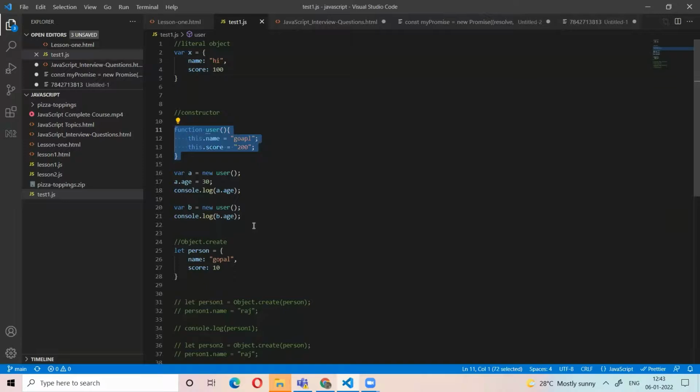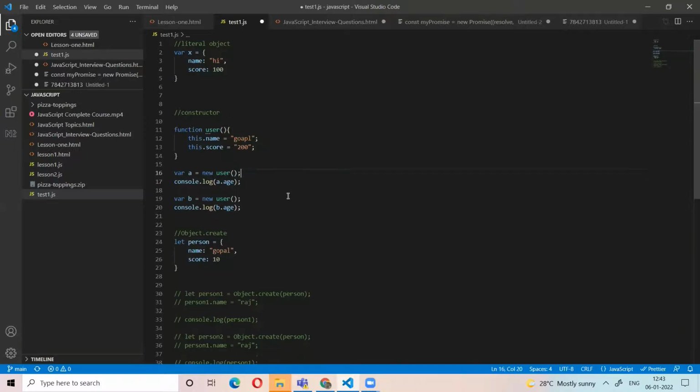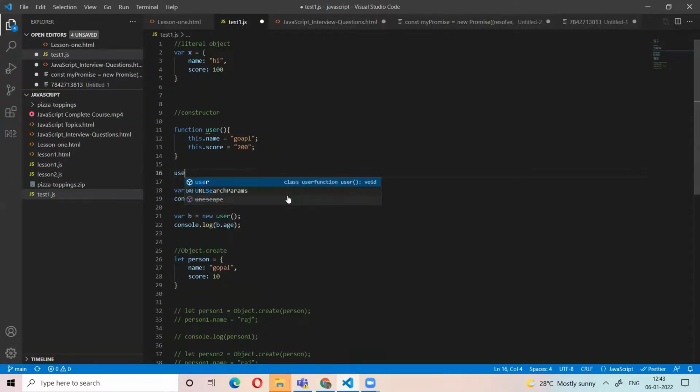So, you understand, right? You have the user object. You have created a new object based on the user. I create a new property, yes, but this new property is not applicable to the new object. If you want to apply a new property for all the created objects, then you use the prototype, like user dot prototype.